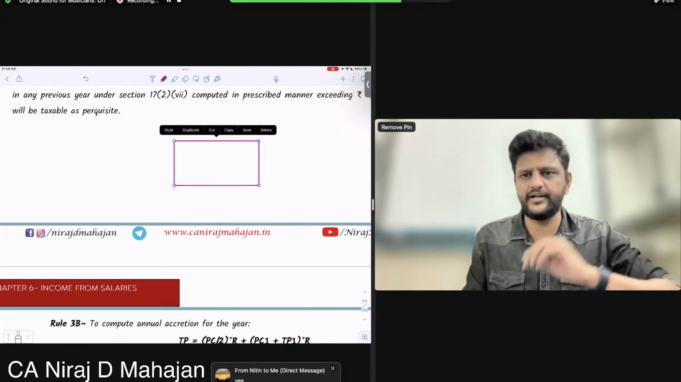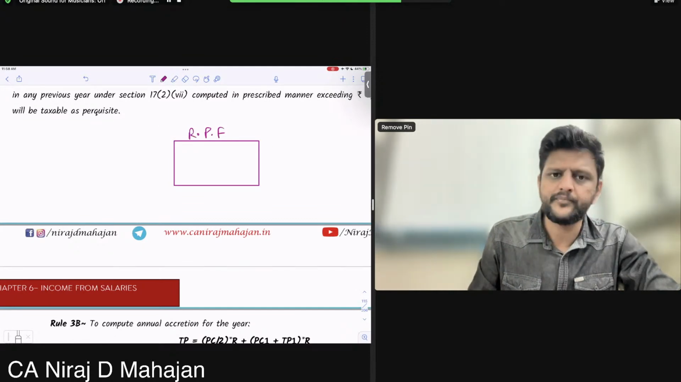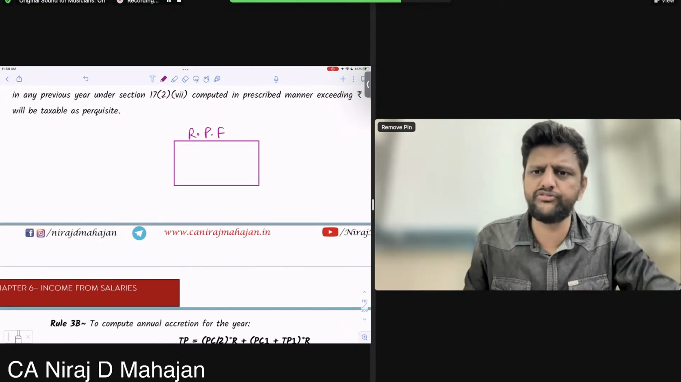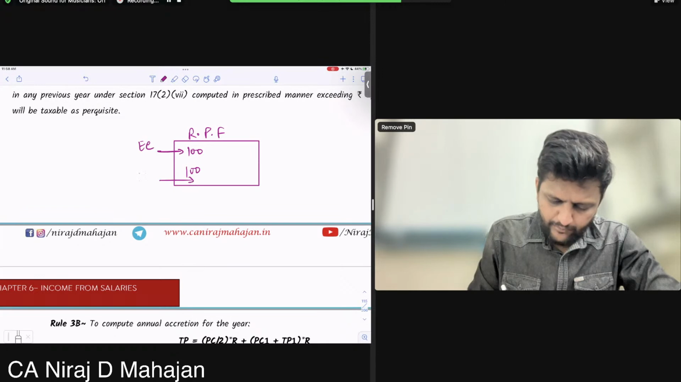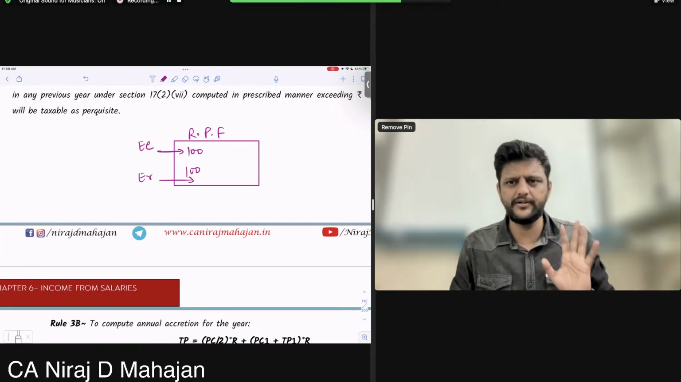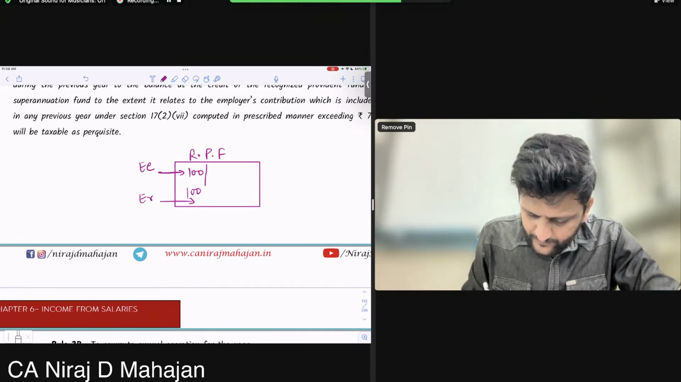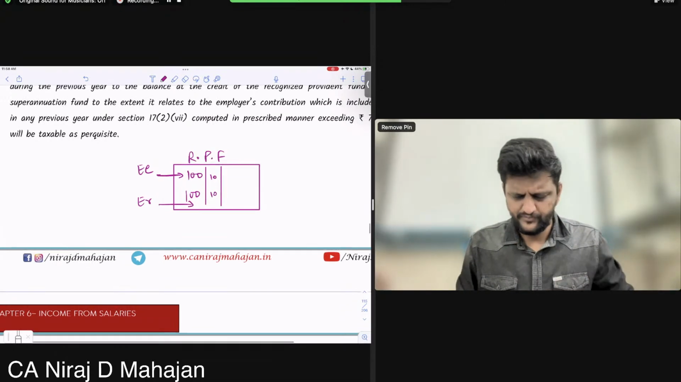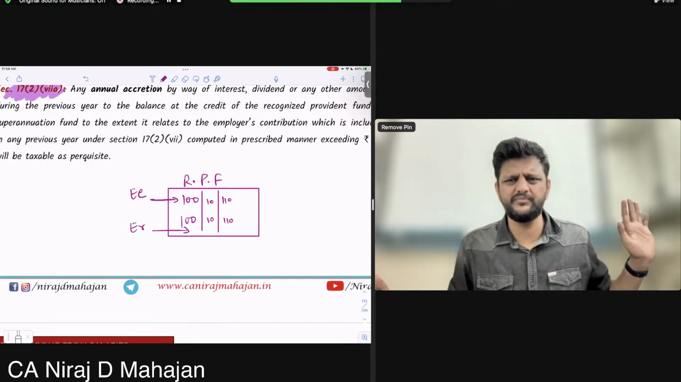Let us say this is your provident fund, a recognized provident fund. There is no opening balance, a new fund. Employee contributed 100, employer contributed 100. Now both of them accrued interest of 10. Chalega till here? So this balance over here is 110. This balance is also 110. Is it okay till here?